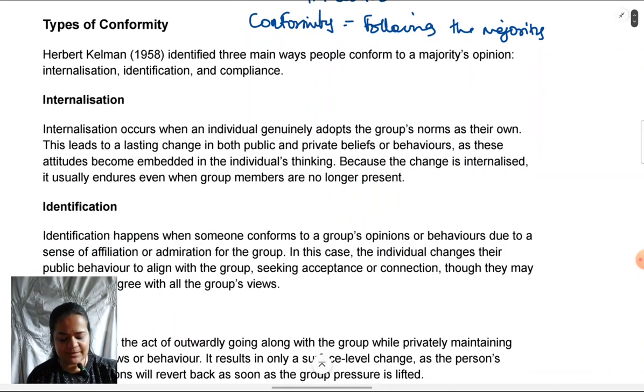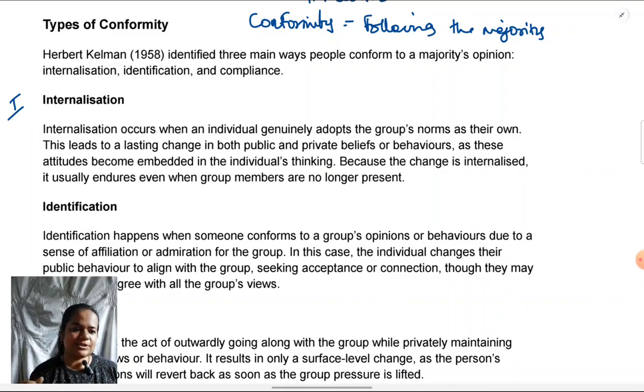The first type is internalization. This classification is based on whether you genuinely accept and agree with what the majority is doing and that's why you follow suit, or it is just that on the surface or on the outside you're following what they're doing while internally not agreeing with their behavior. So it's more a classification that's based on agreement or disagreement with the majority. The first type within this is internalization.